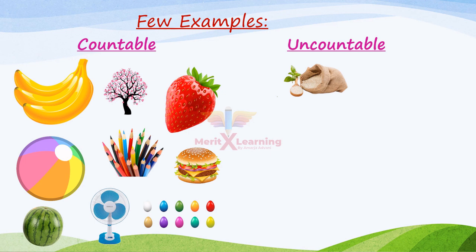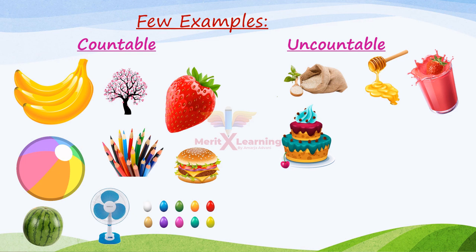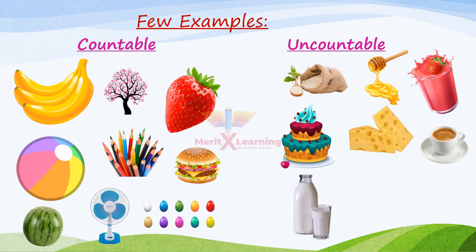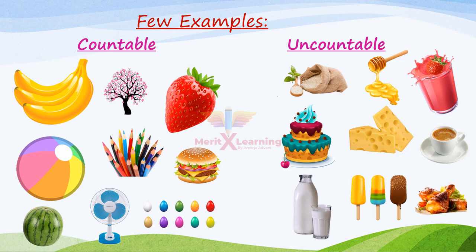Uncountable nouns. Rice, we cannot count rice. Honey, it cannot be counted. Juice, any fruit juice or any type of juice or milkshake, it cannot be counted. Cake, we cannot count the cake. Then cheese, it is uncountable. Tea or coffee, it is again uncountable. Milk, it is uncountable. Ice cream, it is again uncountable. And meat, we cannot count meat, it is also uncountable.